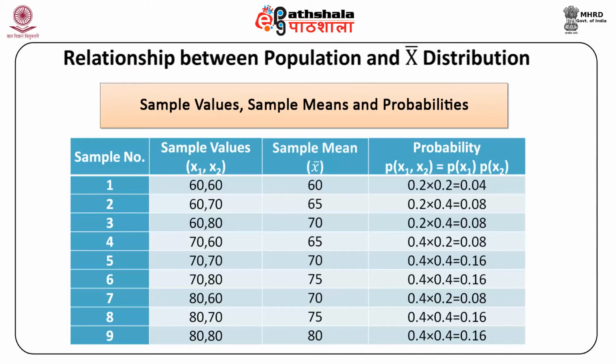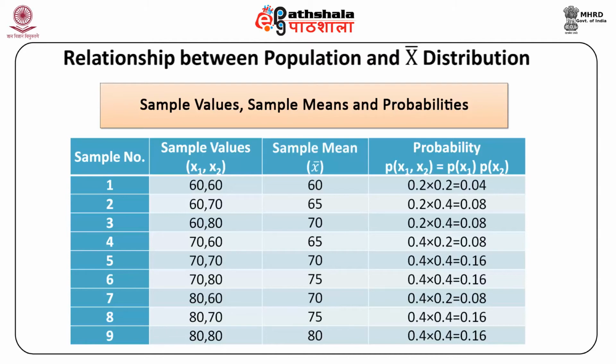In the first column, we again have the sample number. In the second column, we have the sample values, which are on X1 and X2, and they include the first value as 60, 60, then 60, 70, 60, 80, 70, 60, 70, 70, 70, 80, and 80, 60, 80, 70, and 80, 80.